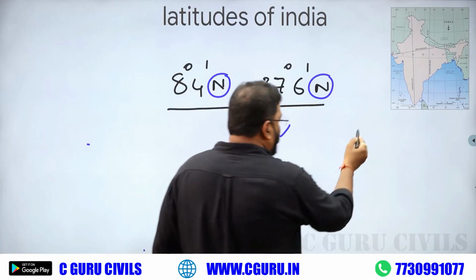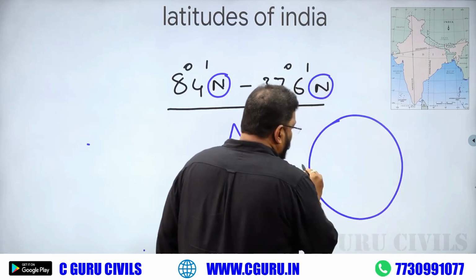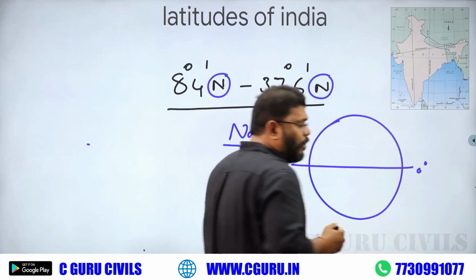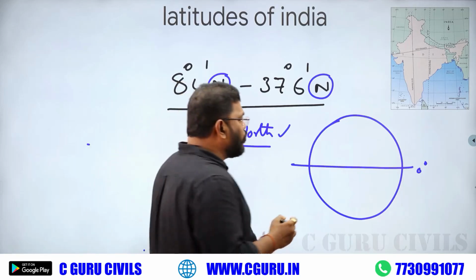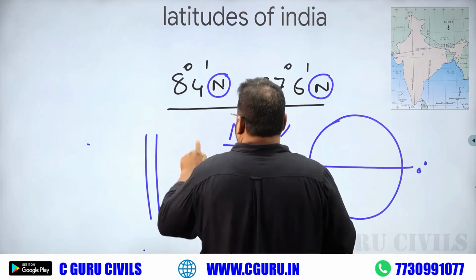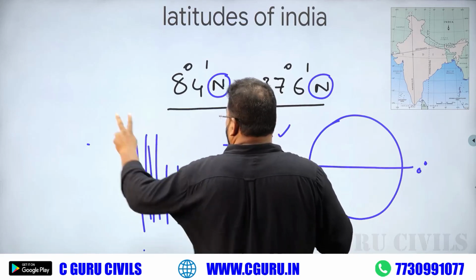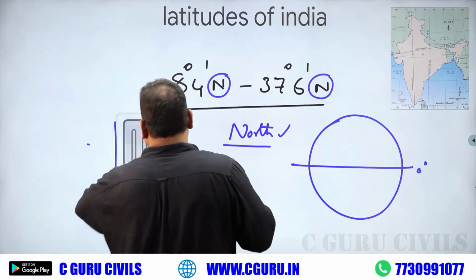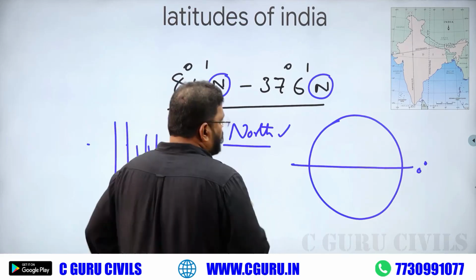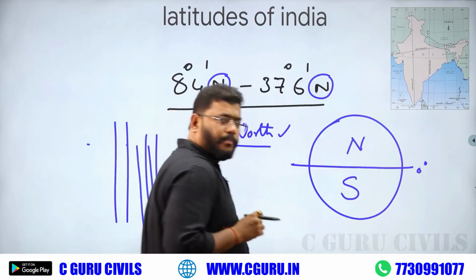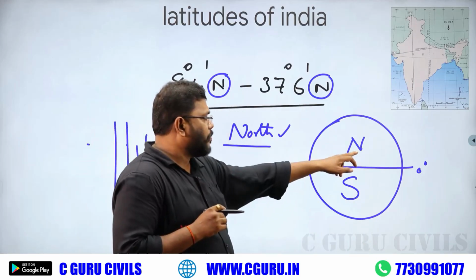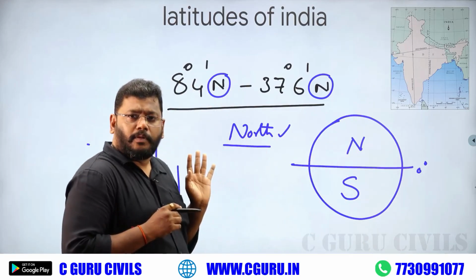Actually, if you take a globe, this is the equator. The equator divides our earth into two equal halves. This is the northern hemisphere, and this is the southern hemisphere.